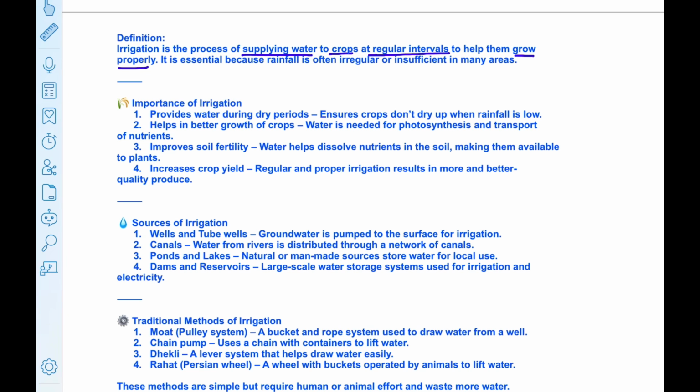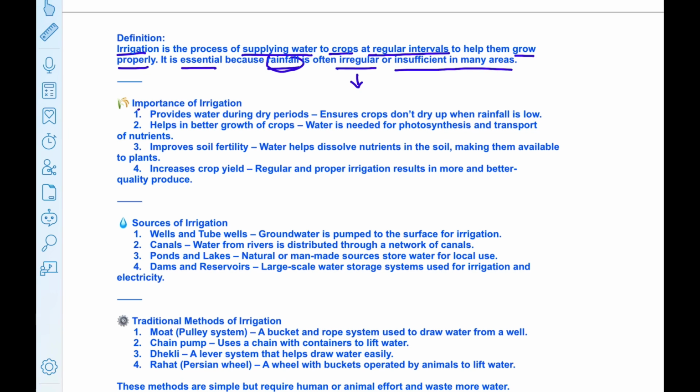It is essential, and why is irrigation essential or important? Because rainfall is often irregular and it is also insufficient in many areas. Like we know in Rajasthan, there is less rainfall, so we cannot depend on rainfall. That's why we take help of irrigation, where we supply water to crops at regular intervals.